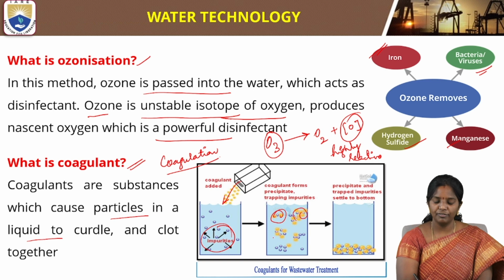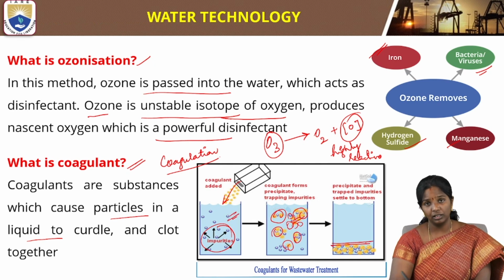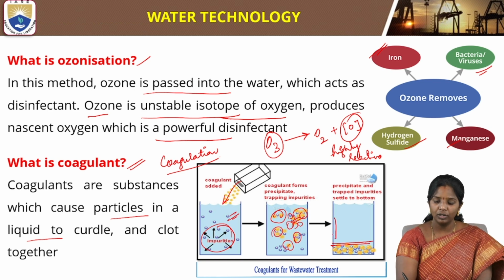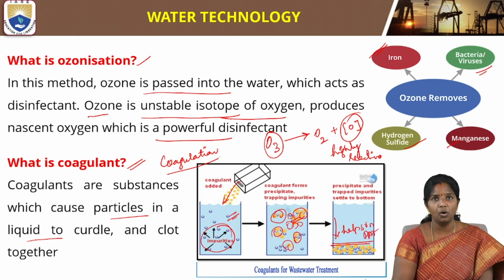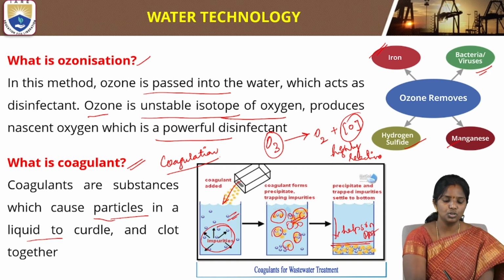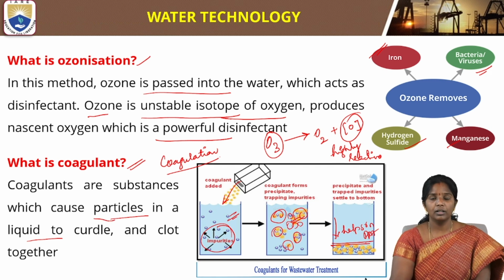These coagulants will form curd-like lumps and they get settled down. When the suspended particles combine with the coagulant, they increase in size and weight, therefore helping in precipitation or sedimentation. This is how the coagulant will help.